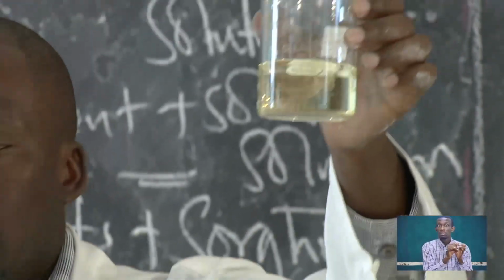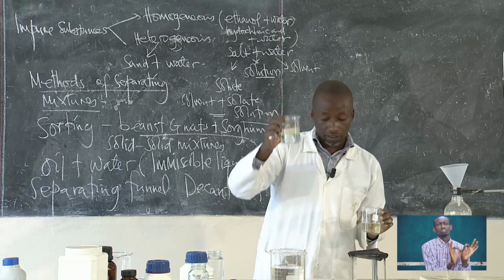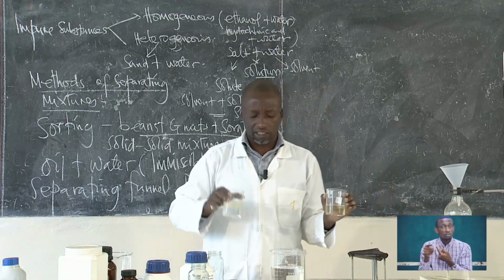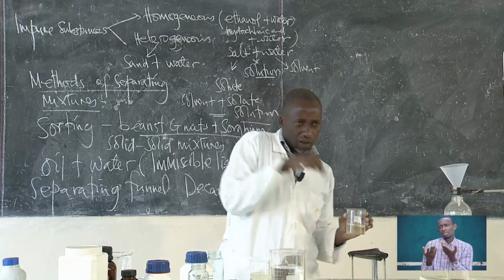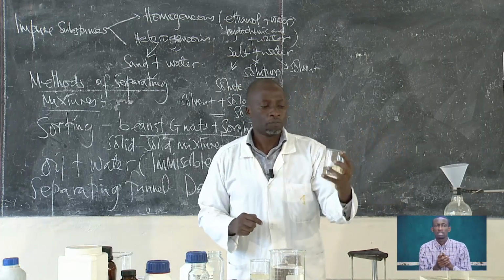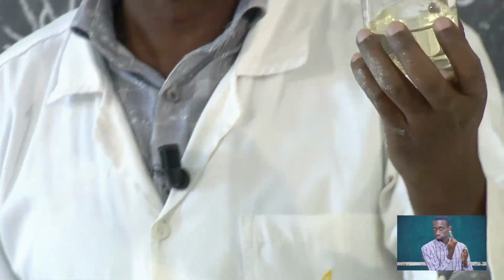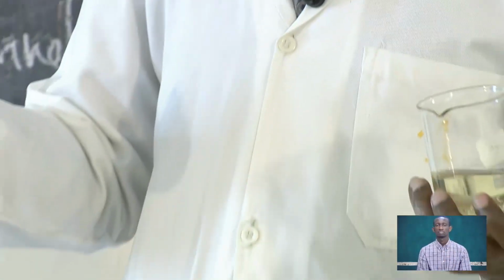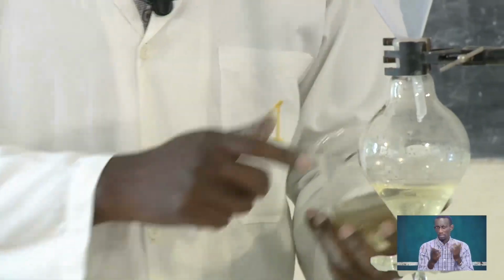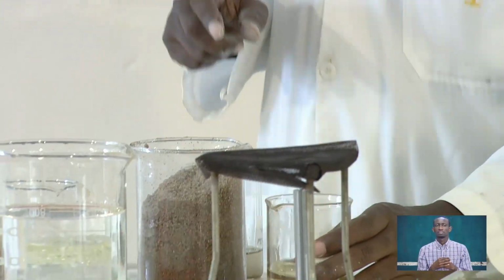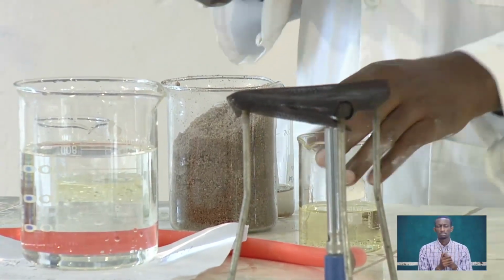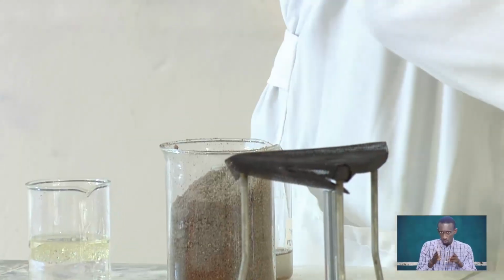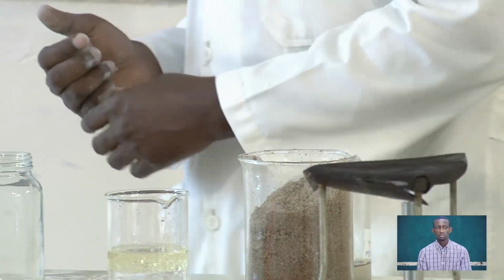So you have here pure oil. Though I've not completely separated it because I'm using an improvised method, I don't want any water to come into my oil. So that is why I have to make this. And this is the improvisation that can be used in case of decantation. So we are also going to look at other methods of separating mixtures.